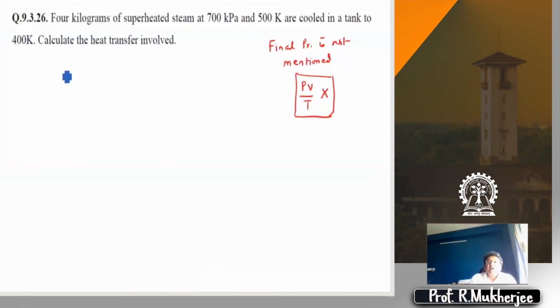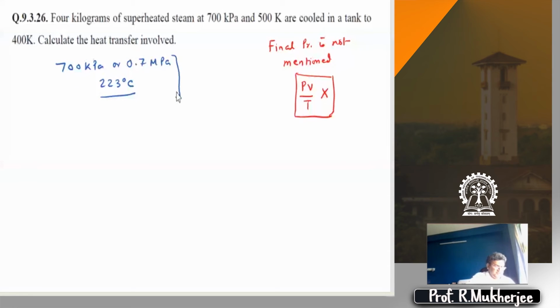So what you do is use the steam table at 700 kPa or 0.7 megapascal. And what is this number? 223, right? 223 degrees centigrade. You go to the steam table. Let's see what the condition is.